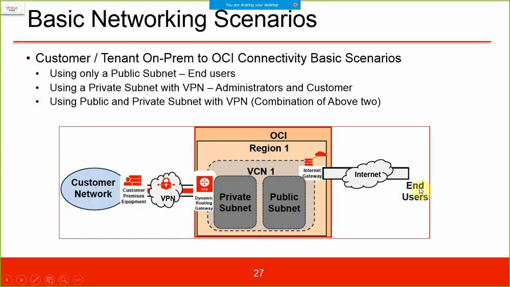This is the scenario discussed in lab 20. The customer is accessing using the private IP address, while the end user is using the machine through the internet gateway with the public IP address. So we can have an internet gateway or a dynamic routing gateway, depending on who is accessing what. This is one good scenario of networking.